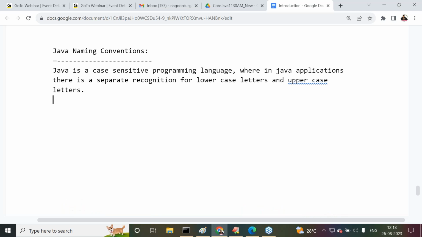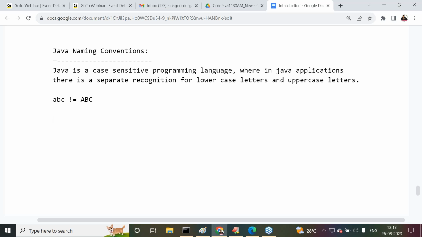It means that small abc is not equal to capital ABC. There is a separate recognition for lowercase letters and uppercase letters.